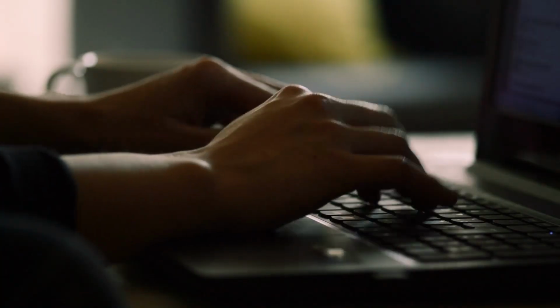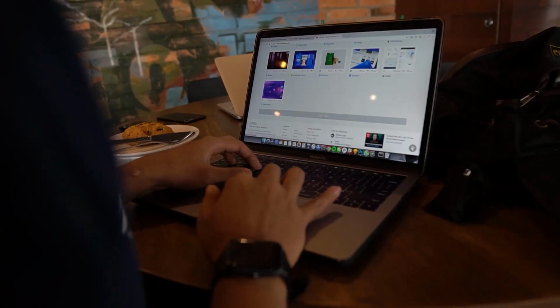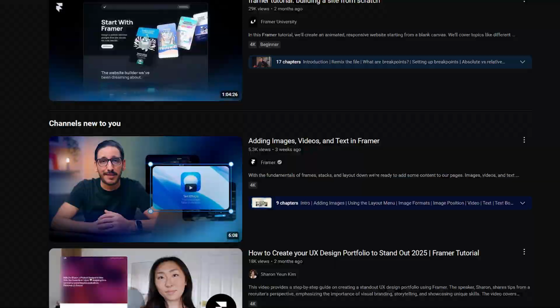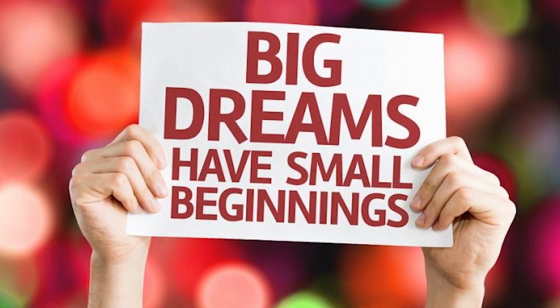So yeah, that was all about my experience with Framer. And if you want to get into this tool, start right away after watching this video. There are a lot of videos on YouTube that can help you do so. And always remember, try to start small and keep leveling up.